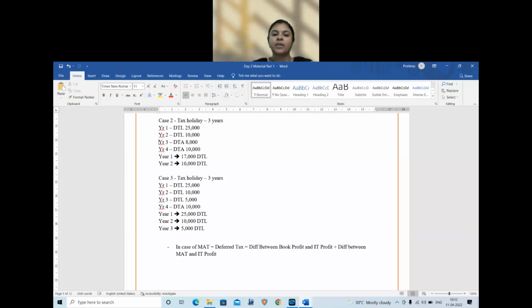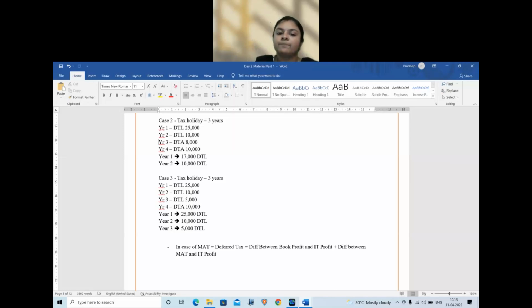So we calculate a separate book profit for the purpose of MAT. Now, if the company is paying tax not under the normal provisions but under MAT, then there are two differences: one, the difference between accounting profits and income tax, and second, the difference between normal income tax provisions and MAT.